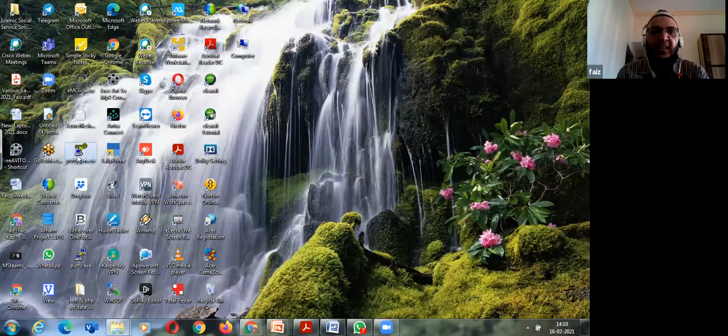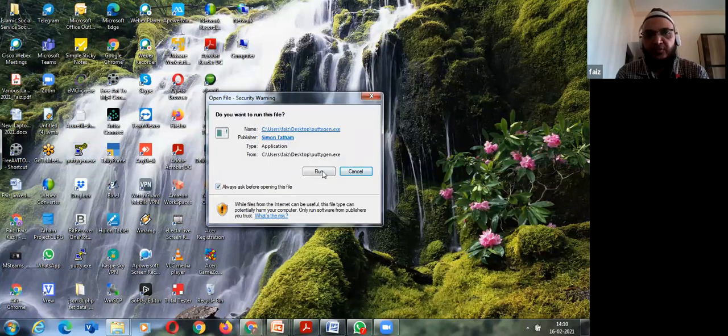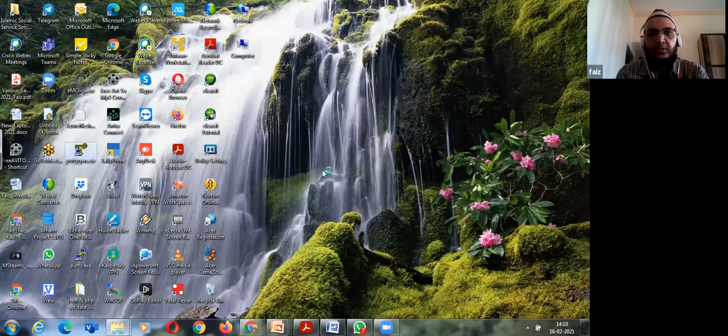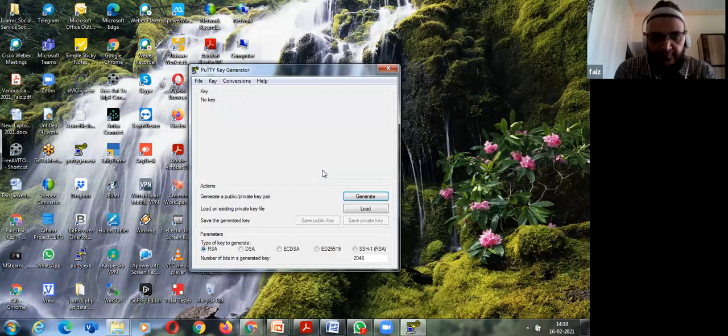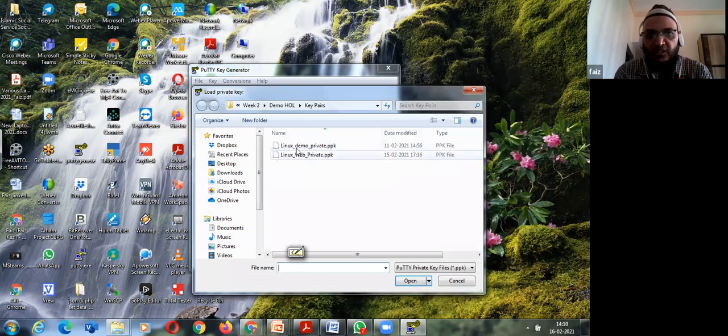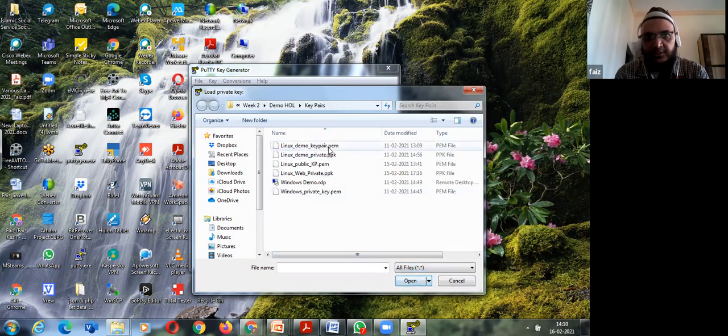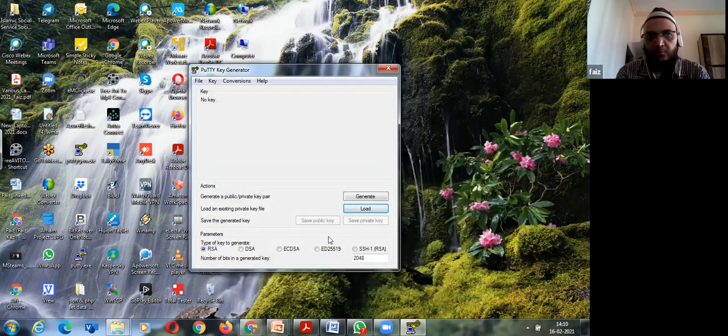So for that, I need to generate the private key. You just have to load and give the location of the PEM file like this, and then save it as a private key. I have saved it as Linux web private PPK. I have already done this, so I am not going much into that.